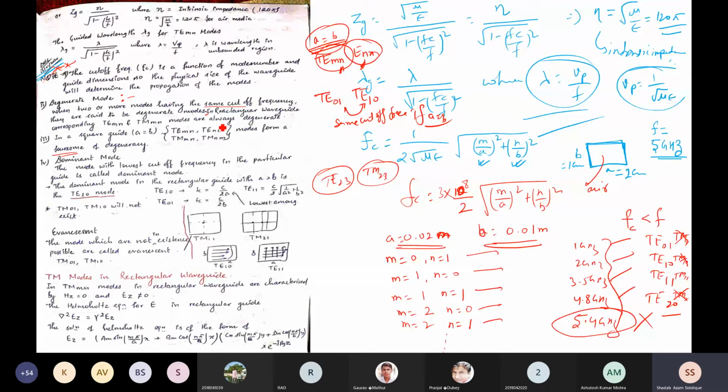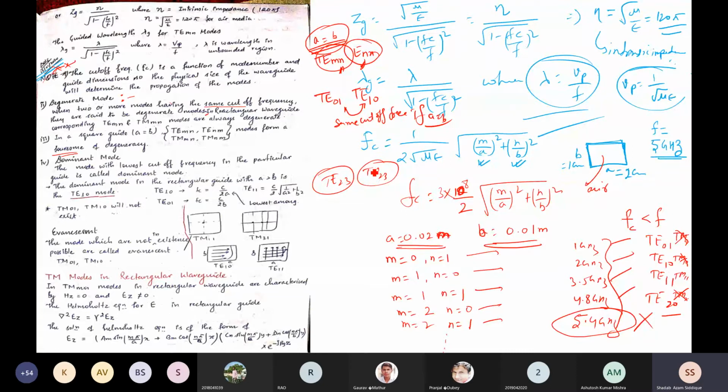So these four will have the same cutoff frequency. Taking TE23, TM23, TE32, TM32, all will have the same cutoff frequency subject to the condition that A should be equal to B. So these four make the degeneracy.